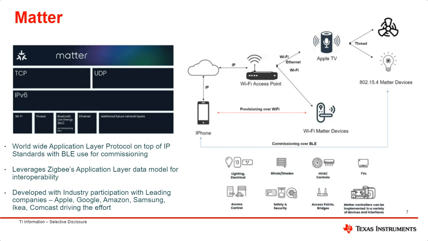Matter end devices and controllers can be used in all sorts of applications found in the smart home. Examples being lighting, HVAC controls, thermostats, door locks, or even the access point itself. The requirement for these devices is to contain the connectivity and communication over IPv6. Remember, the Matter project used to be called CHIP, or Connected Home over IP, and that is exactly what the project intends to build.